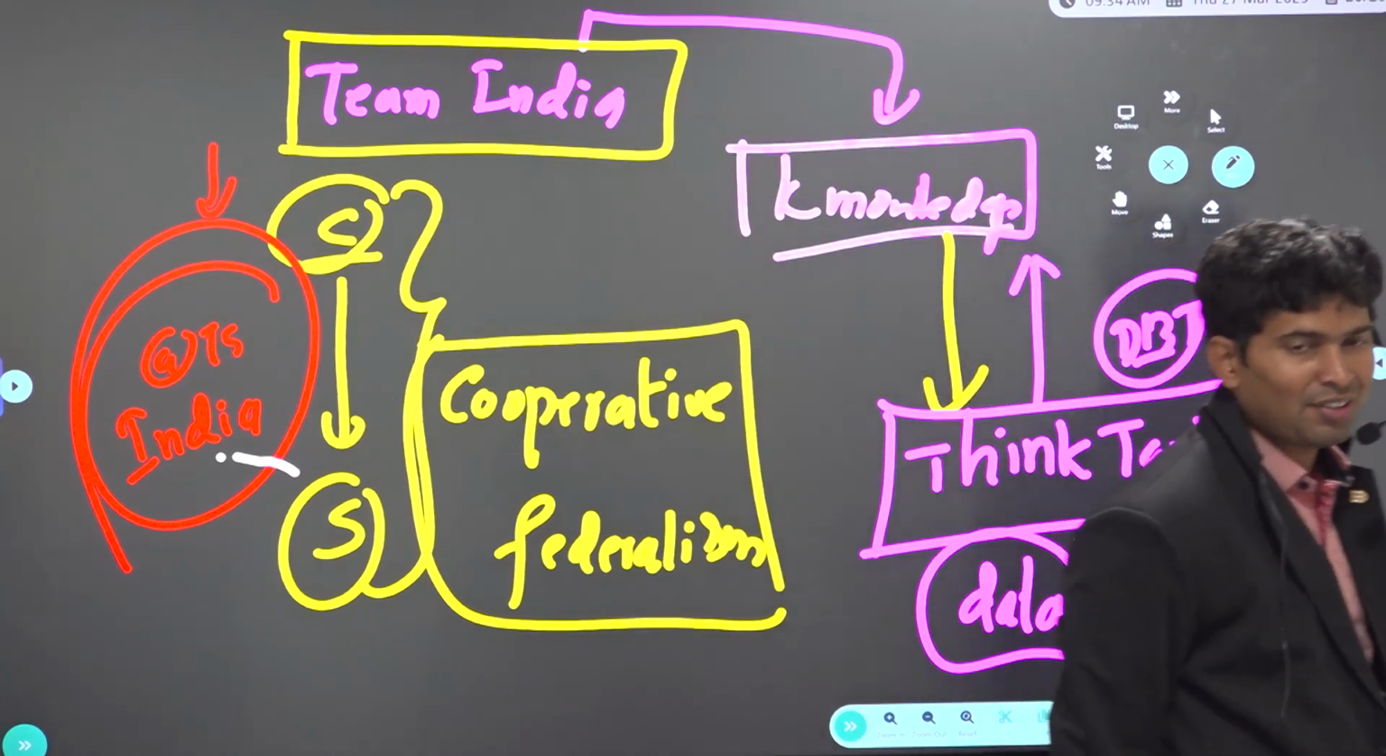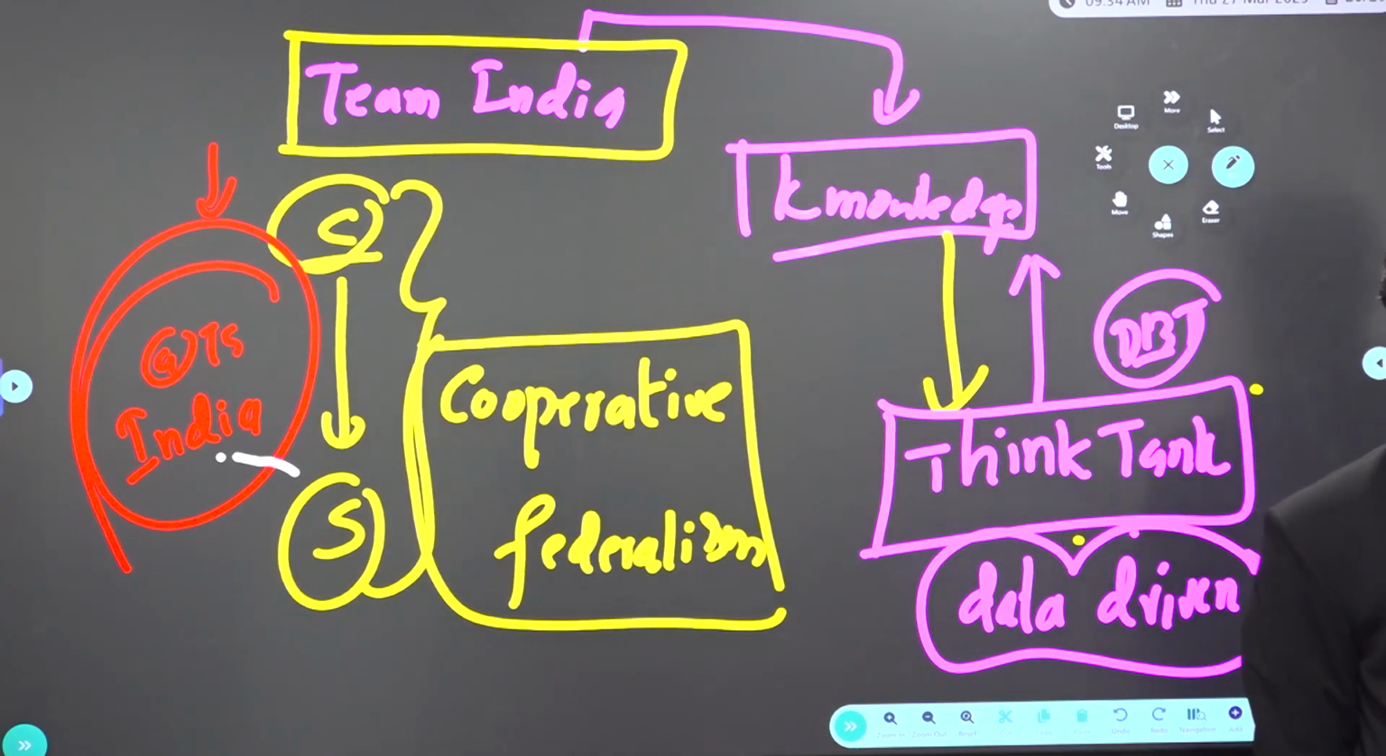India @75 is a vision document released by Niti Aayog. What is this document, sir? In the last 75 years, in every sector, what happened in India? A consolidated handbook is given by Niti Aayog.